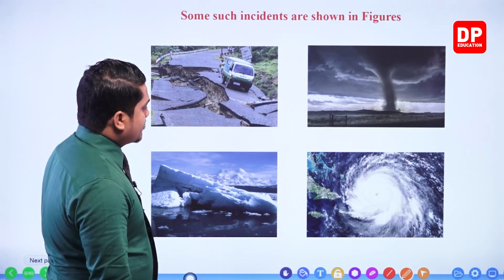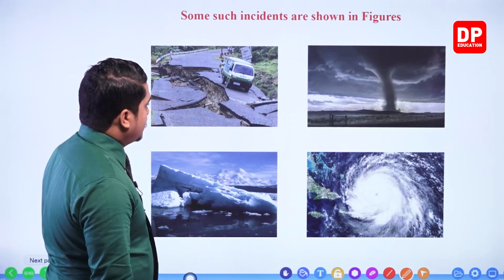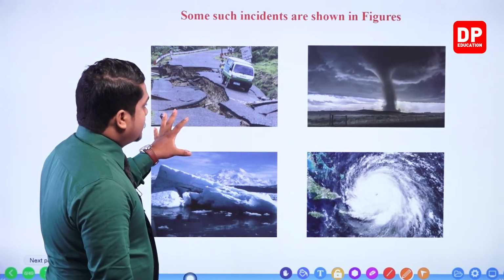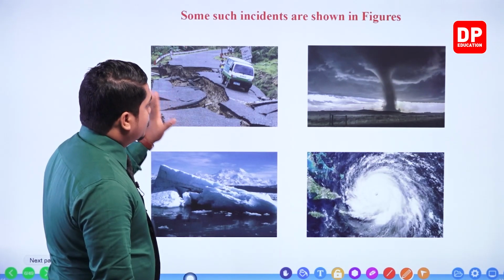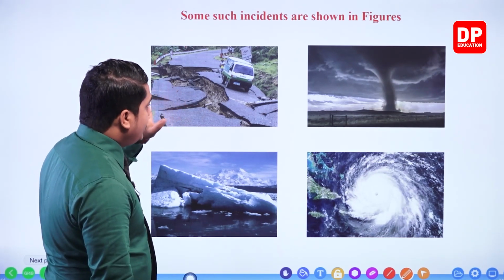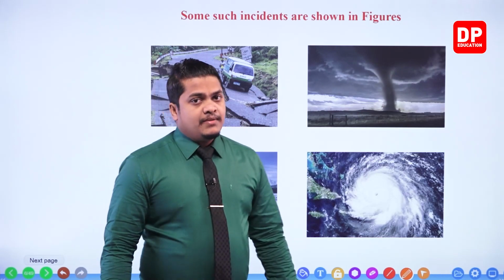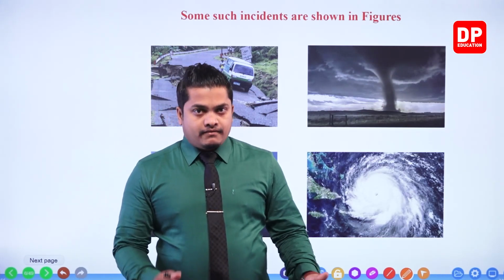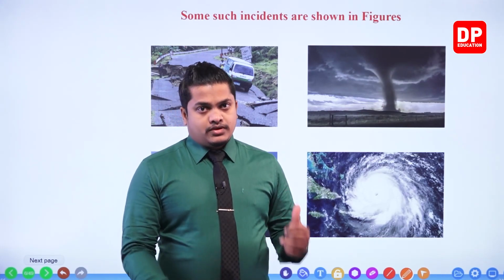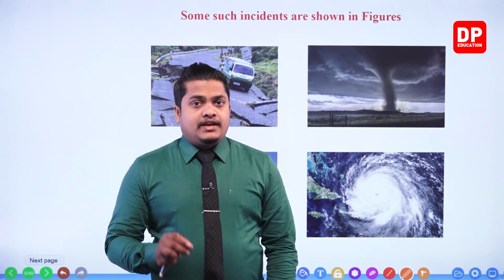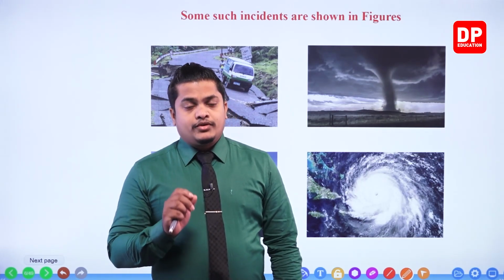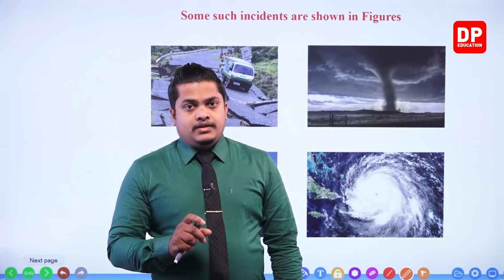Because of this, you can clearly observe properties were heavily damaged, and if there were people living there while the incident occurred, definitely those people would also die.